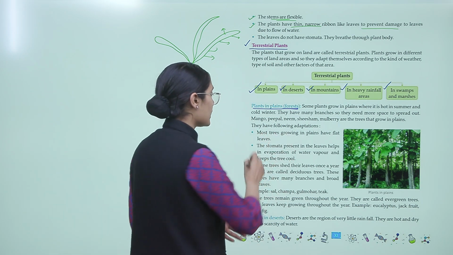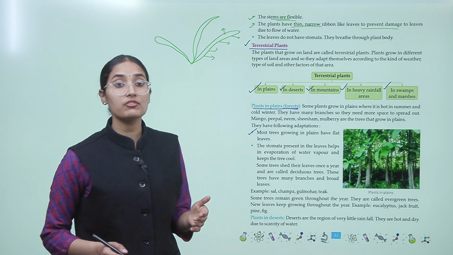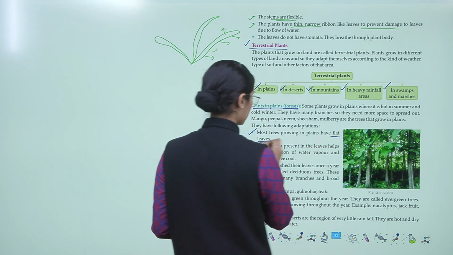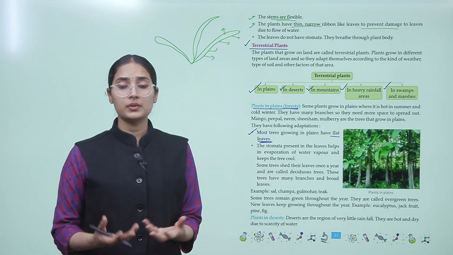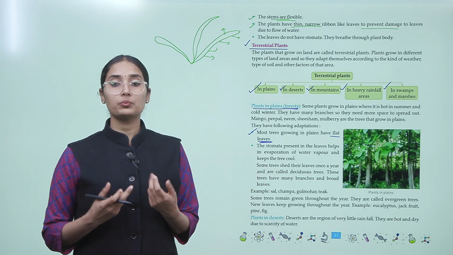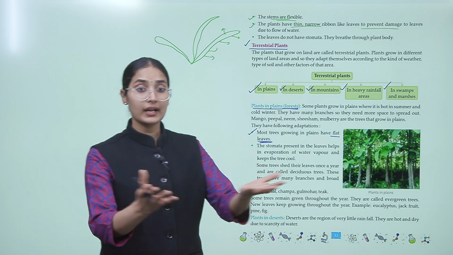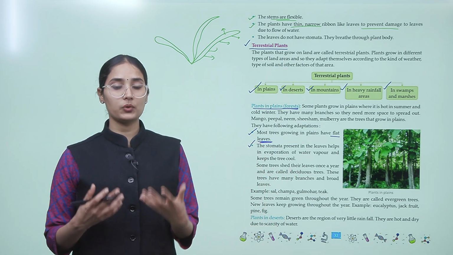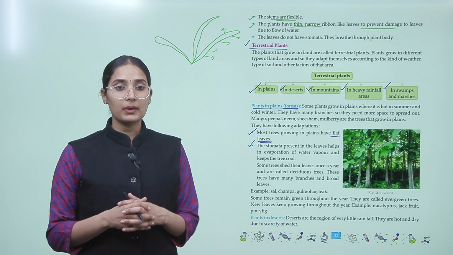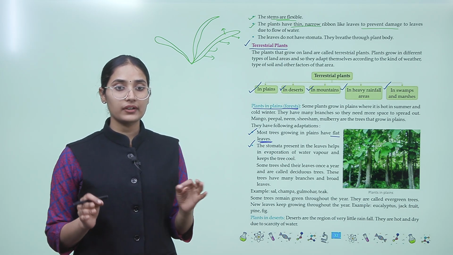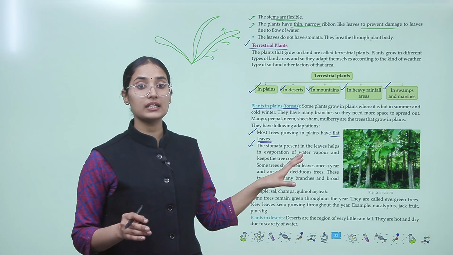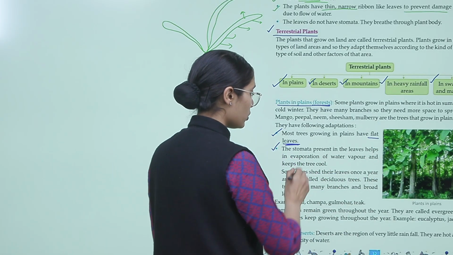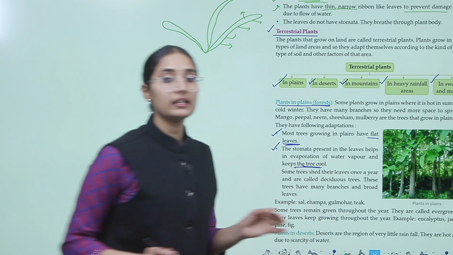And they have the following adaptations. Most trees growing in plains have flat leaves, okay. They have flat leaves because they need more energy, right? They need to do photosynthesis, so they have flat and broad leaves. The stomata present in the leaves help in evaporation of water vapor and keep the tree cool, okay. So the large surface area of the leaf also helps the tree maintain its coolness.